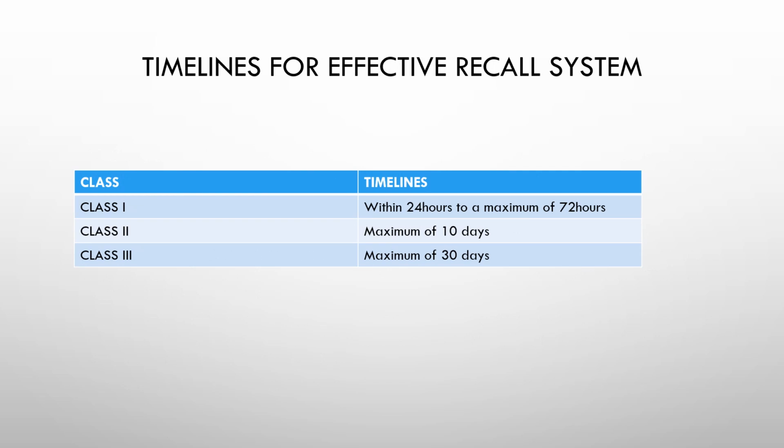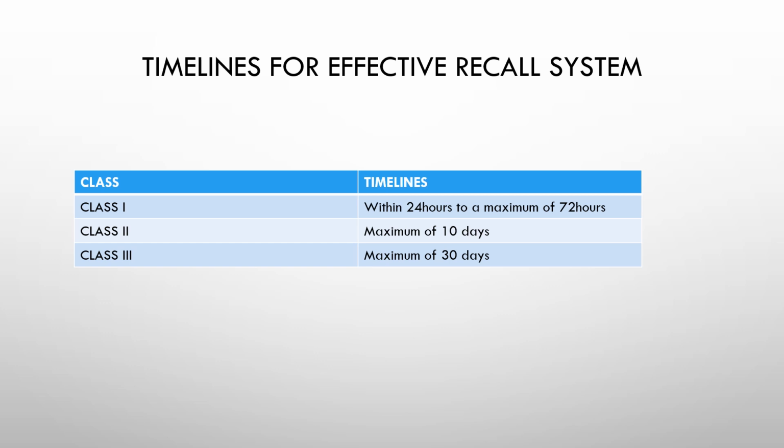So, timelines for an effective recall system. As we have seen, there are three types of classes: class 1, class 2, class 3. So let us see the timelines. What is the maximum time required to take the product from the market back to the company or to the person who is recalling it?